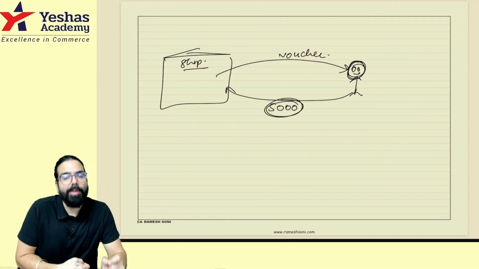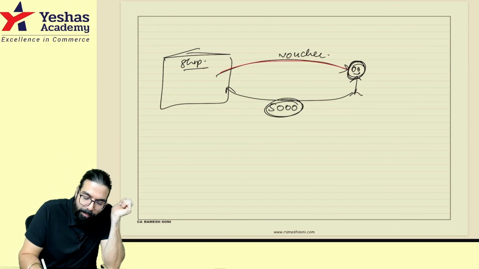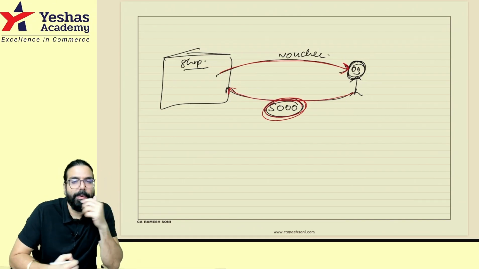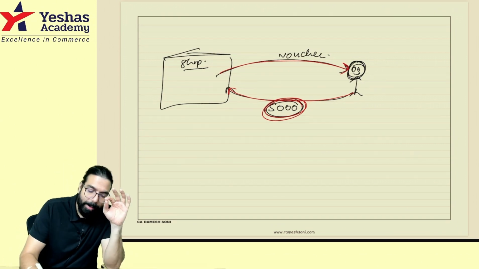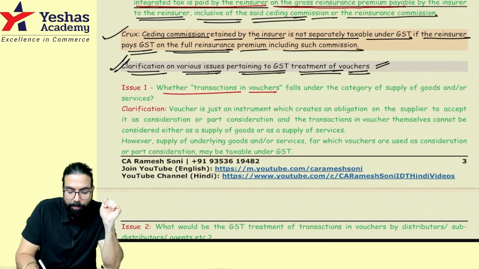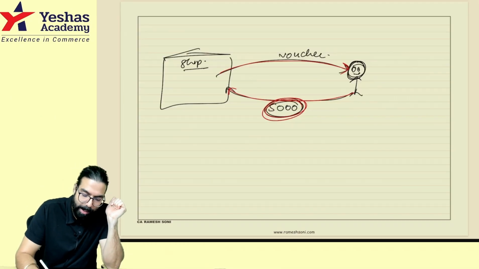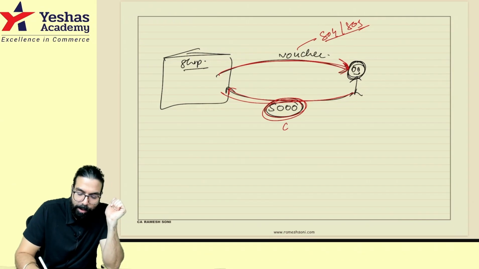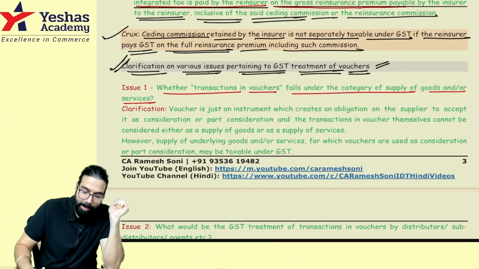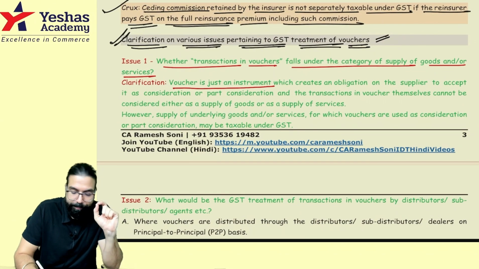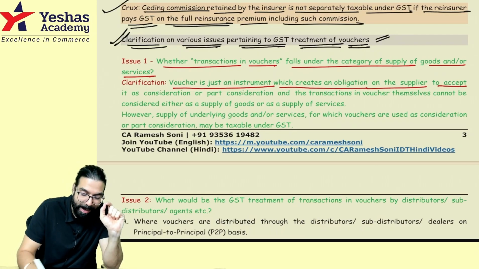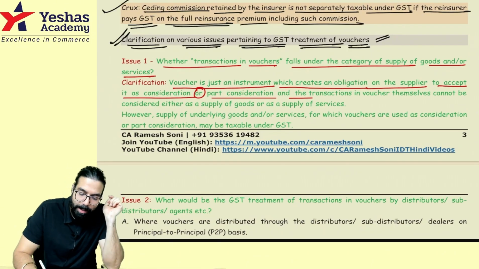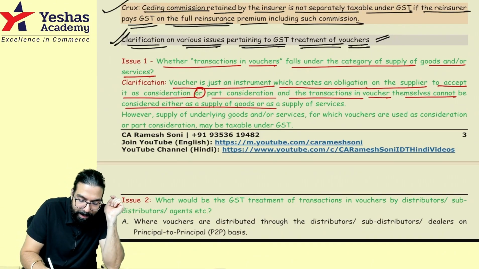Now, in this scenario, the question asked was, whenever anybody is giving a voucher to one person and collecting 5,000 rupees, whether GST will come on this 5,000 rupees when you are selling a voucher. So the government went ahead and clarified whether a transaction in voucher falls under supply of goods or services. Means whenever I am selling a voucher, is it supply of goods or supply of service? And when I am collecting this 5,000, should I collect GST or not? Voucher is an instrument which creates an obligation of the supplier to accept it as a consideration or part consideration, and the transaction in voucher themselves cannot be considered as supply of goods or service.